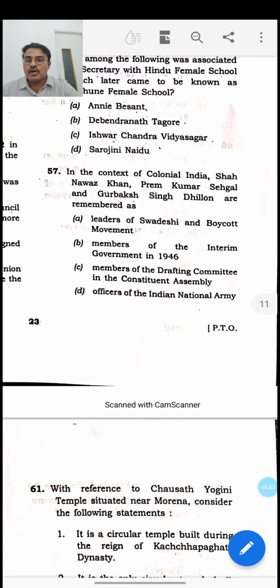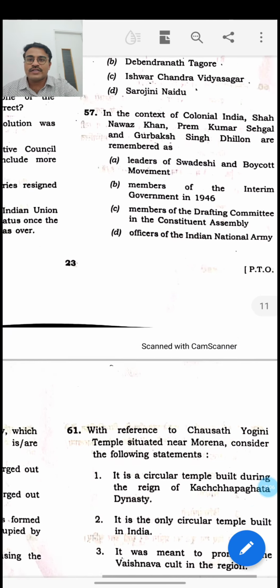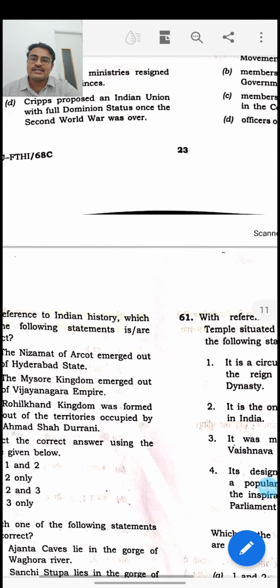Then in the context of colonial India, this was a pretty simple question. Shah Nawaz Khan, Prem Kumar Sehgal and Gurbaksh Singh Dhillon. Okay, these are the three people who are associated with the Red Fort trials of the Indian National Army. So naturally the answer for this question is D, that is, they are the officers of the Indian National Army. The 57th one, the answer is D.